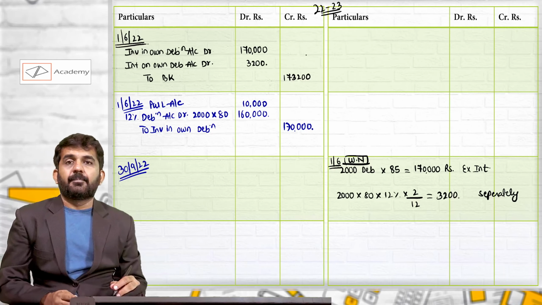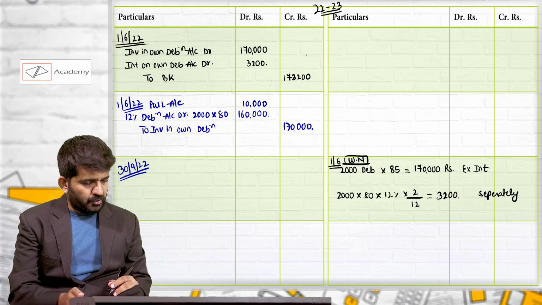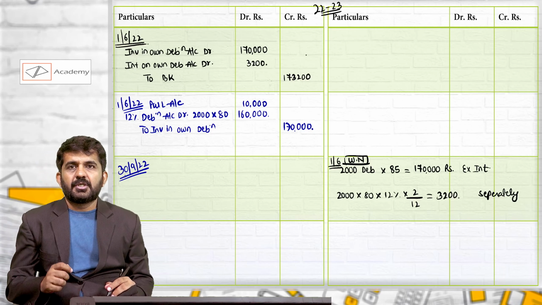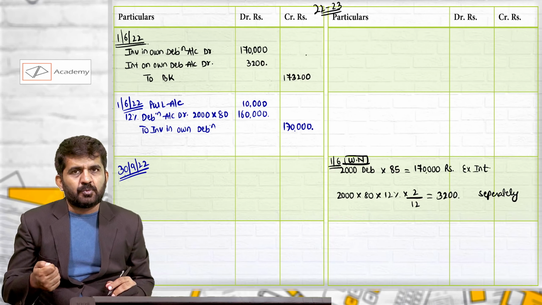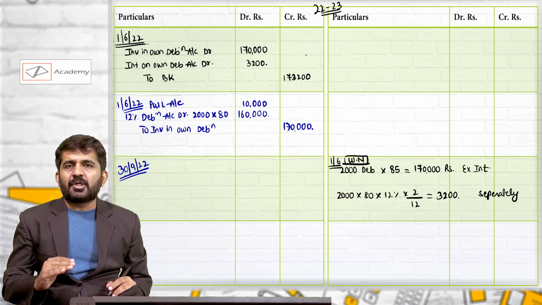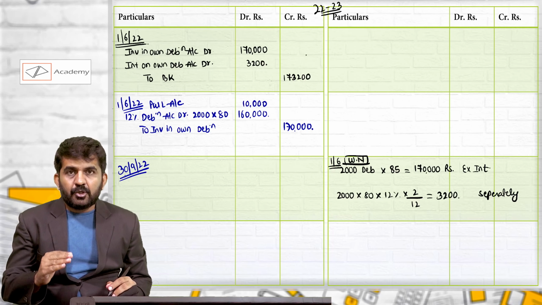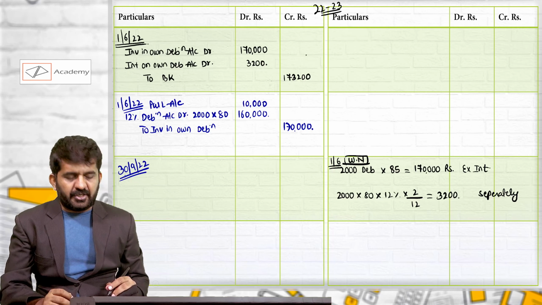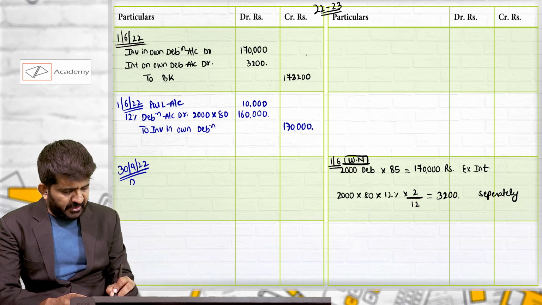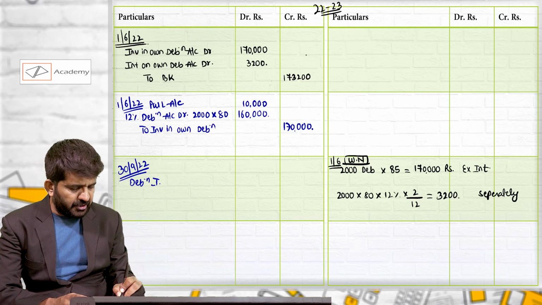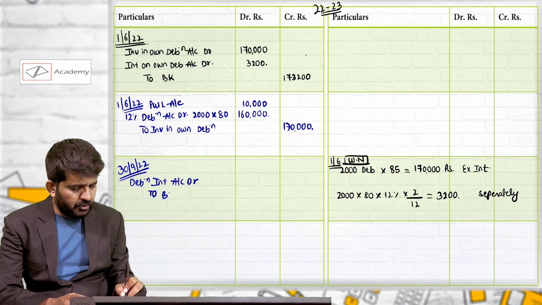We will be receiving and paying interest on how many debentures? 10,000 debentures were originally there. 2,000 debentures were cancelled in the current year. So now debenture interest account debit to bank.